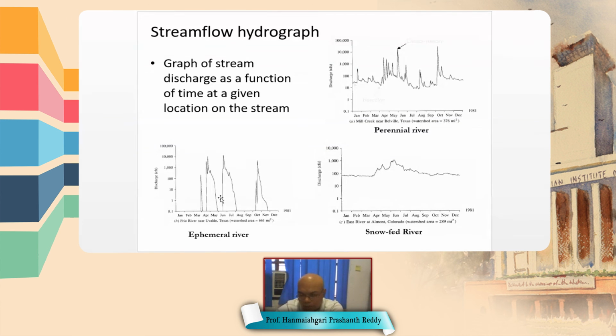See this figure which is leftmost at the left corner. This is an ephemeral river. So you can see that there is no flow during January to March. So in March there is a storm, then there is a flow in that. Then after that in April and June there is a rainfall. So there is a flow.